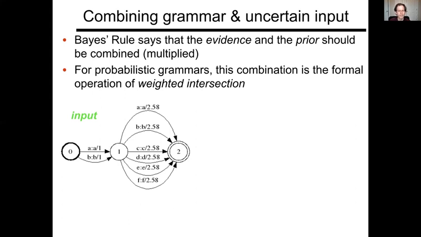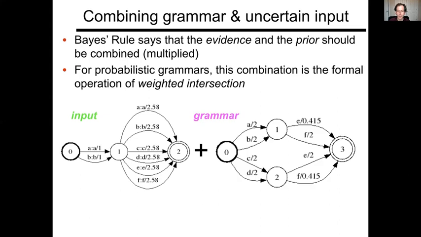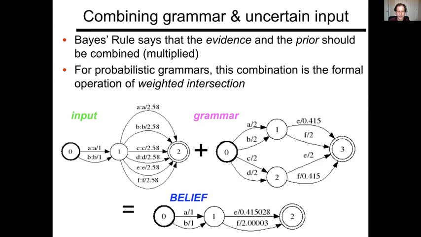And for technical reasons, we actually use a transducer formalism to do this. And that is what explains the colon. But effectively speaking, A colon A in this setting really is the same thing as just A. And so this is our input, this was our grammar, and we can combine these and we get a posterior belief state after combining the input and the grammar. And this is exactly what I would expect.